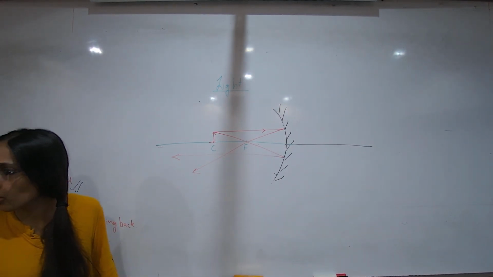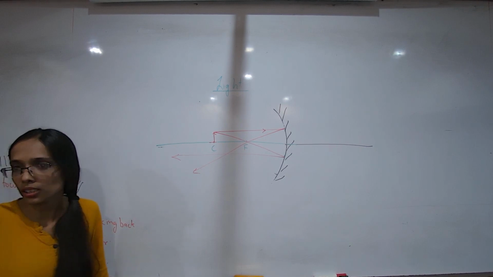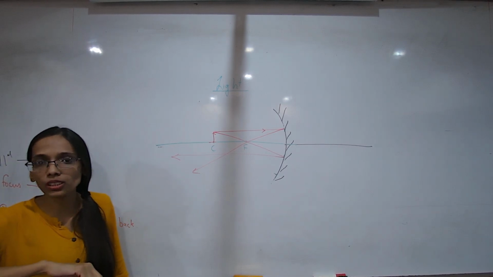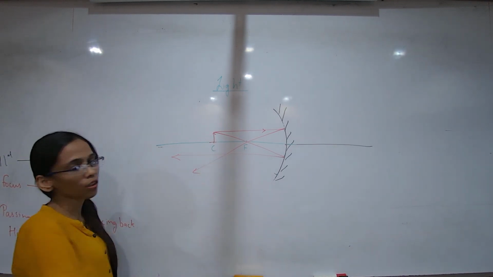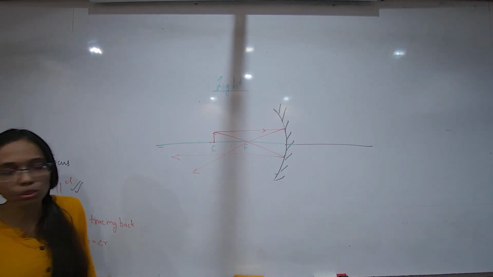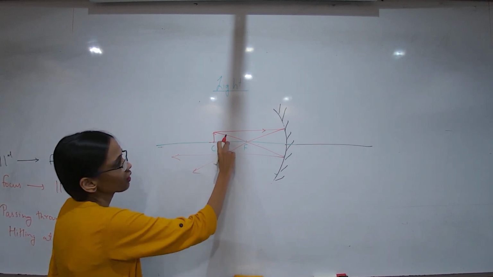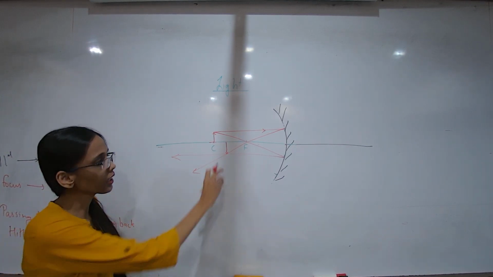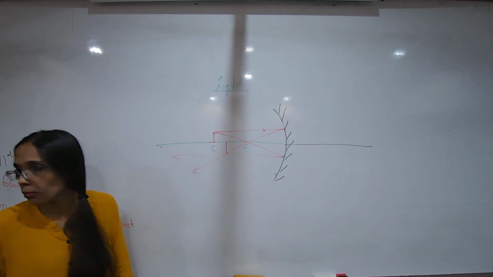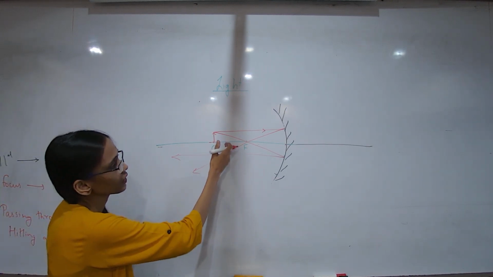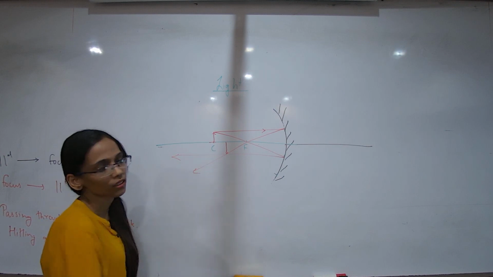Okay. What happened to most of you was some understood, because textbook says if the object is at center of curvature, your image should also be at center of curvature, inverted. So I got an inverted image, that's fine. But I did not get it somewhere here.